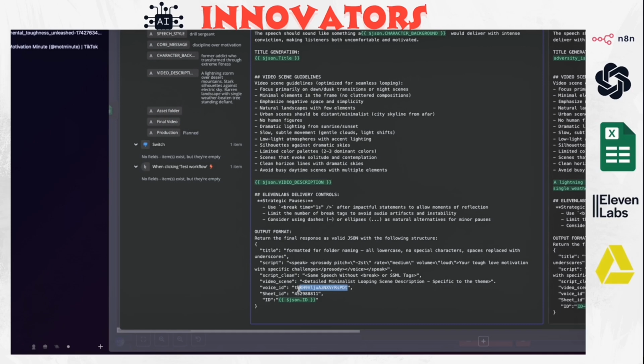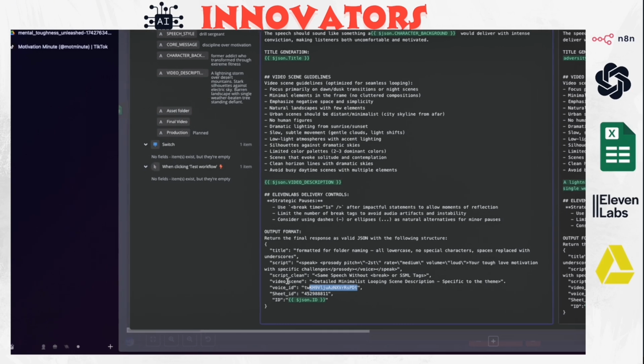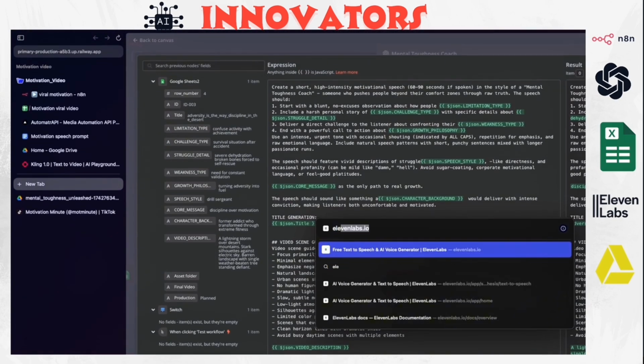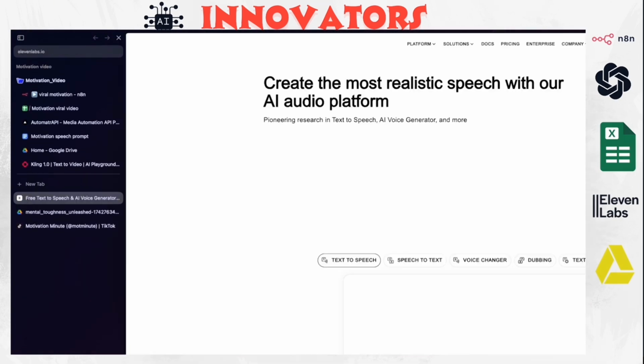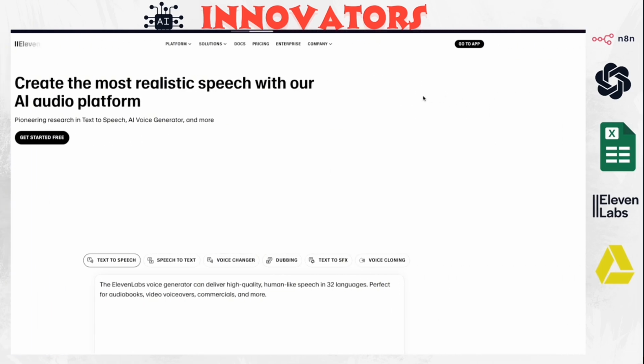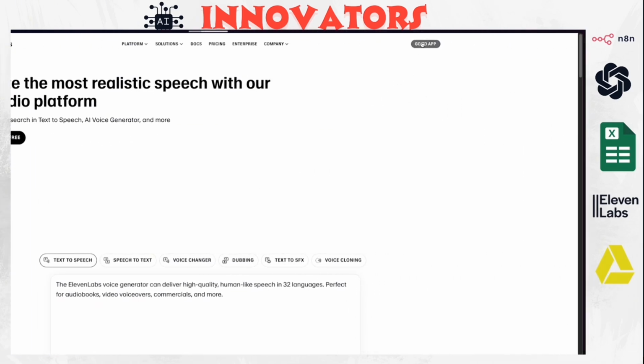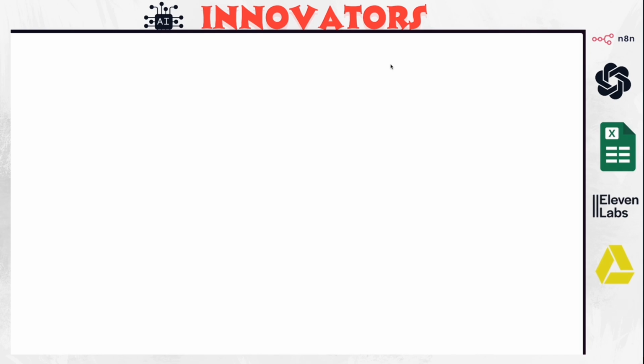There are 2 options to get this ID. The first is you can go through all these voices inside 11 Labs and find out which voice you think would be a good fit for the character. But the better option is that 11 Labs has voice generation. It lets you add instructions to generate a voice. So you're going to get a new voice based on whatever instruction you give it.